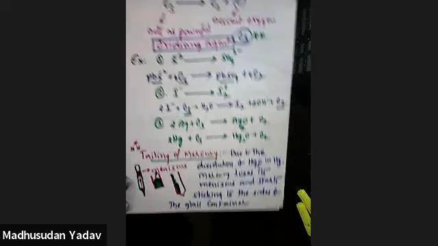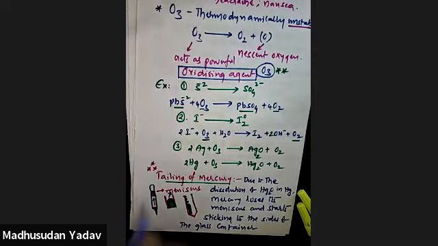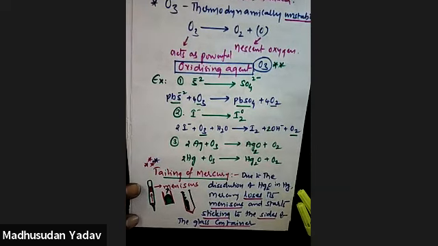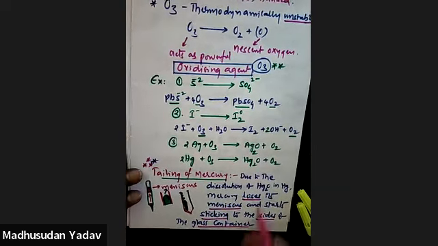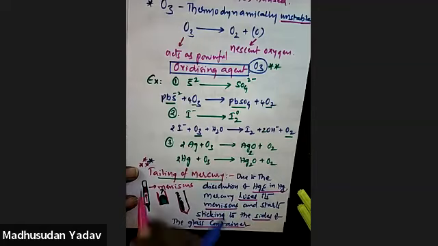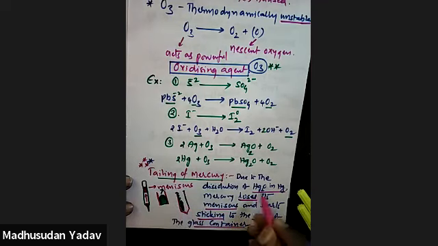So what is tailing of mercury? Tailing of mercury means, here I'll write, loss of meniscus, and the mercury sticks to the glass container sides. That is tailing of mercury. How does it happen? When mercuric oxide, Hg2O, is dissolved in mercury in this thermometer tube, it loses its meniscus.